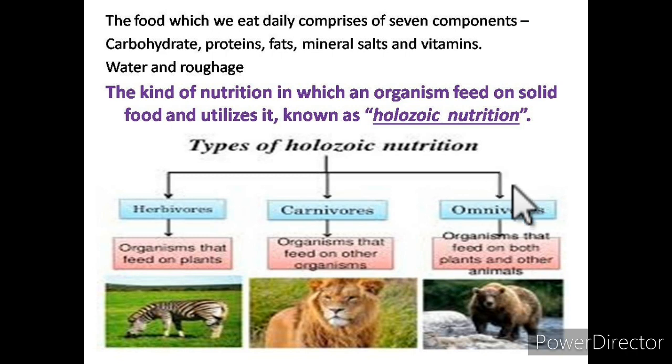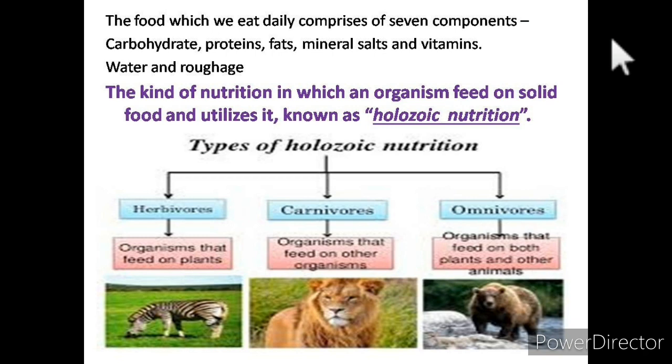So in most animals including man, the nutrition is holozoic, and for this nutrition nutrients are required. These nutrients are carbohydrate, protein, fat, mineral salts, vitamins and water, plus roughage, required for providing energy to the body with the help of food.